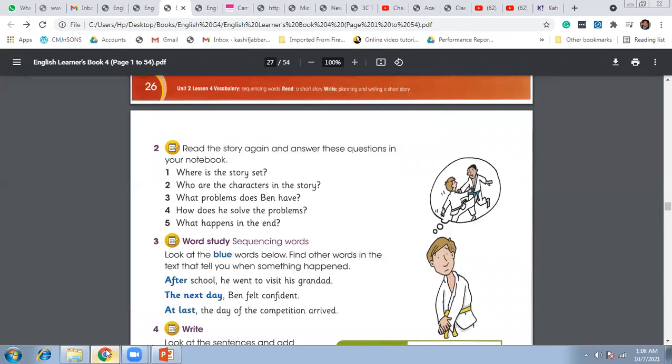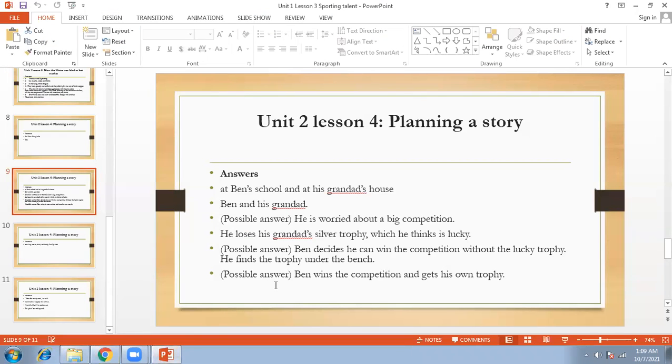Then question number 5, what happens in the end? So the possible answers can be that Ben wins the competition and gets his own trophy, right? And the possible answer for question number 4 can also be that Ben decides he can win the competition without the lucky trophy.